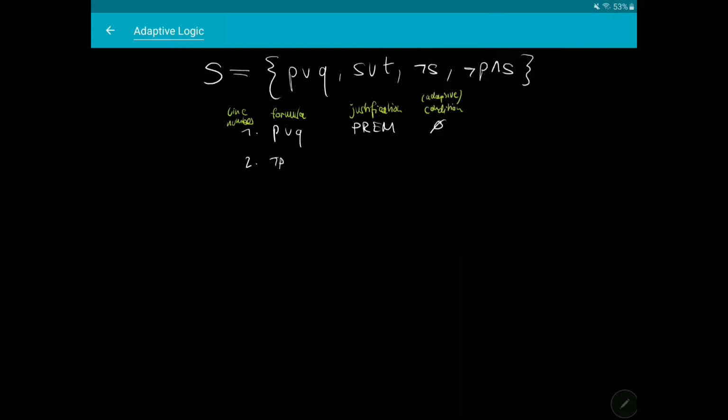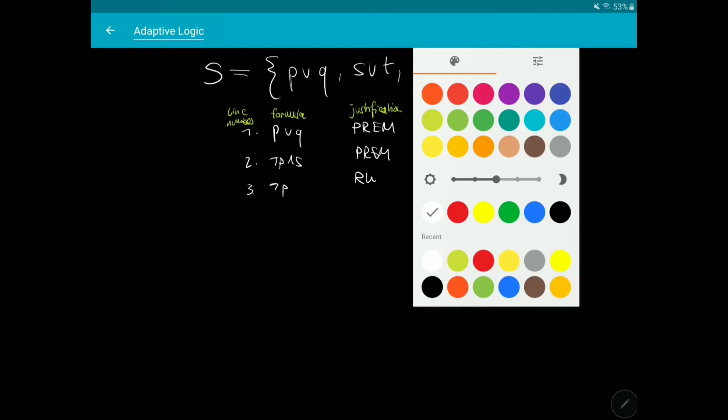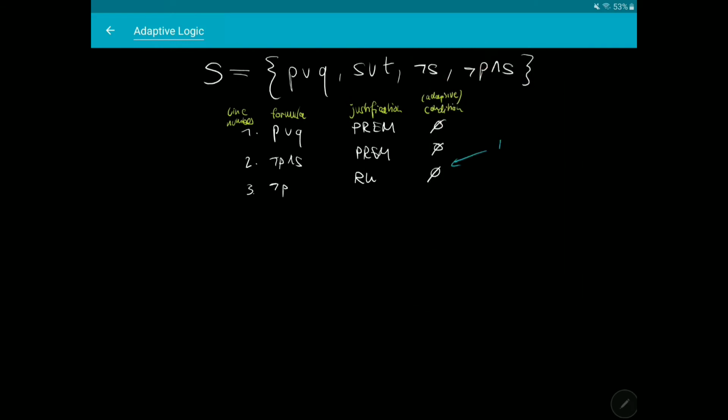Let us first introduce another premise. Now we introduce another formula by means of applying a rule from the lower limit logic. This is indicated by RU, which means rule unconditional. This rule is safe because it stems from the lower limit logic. In this case, it is simply the conjunction elimination rule, which is valid in the logic LP.